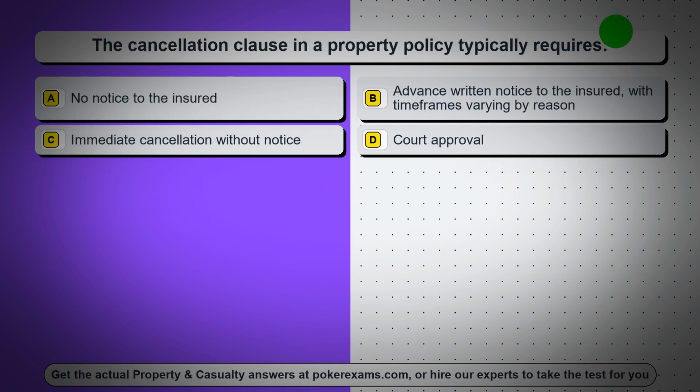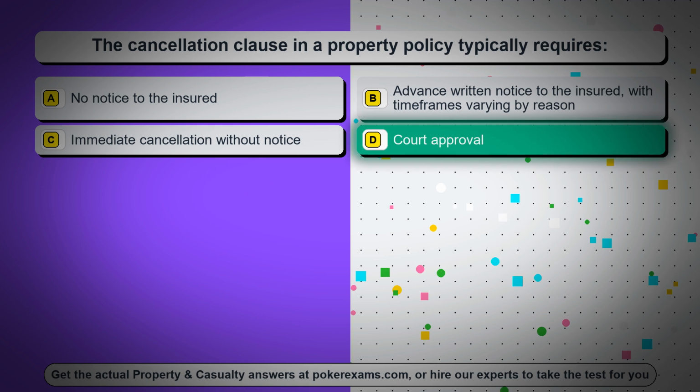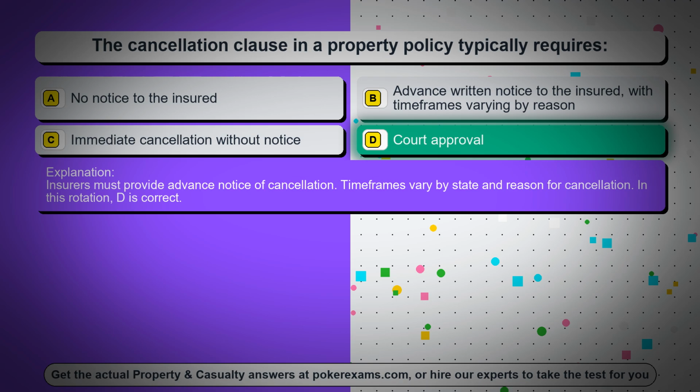Question 9. The cancellation clause in a property policy typically requires: Option A. No notice to the insured. Option B. Advance written notice to the insured, with timeframes varying by reason. Option C. Immediate cancellation without notice. Option D. Court approval. The correct answer is option D. Court approval. Insurers must provide advance notice of cancellation. Timeframes vary by state and reason for cancellation. In this rotation, D is correct.